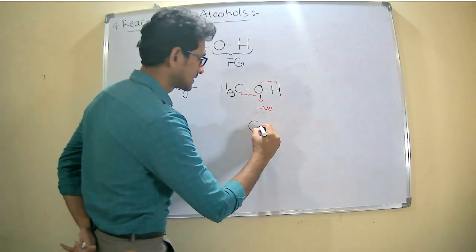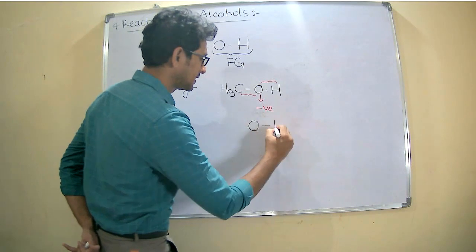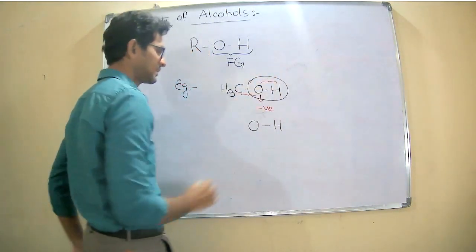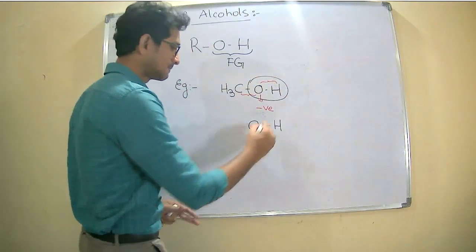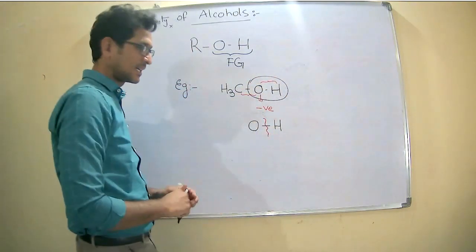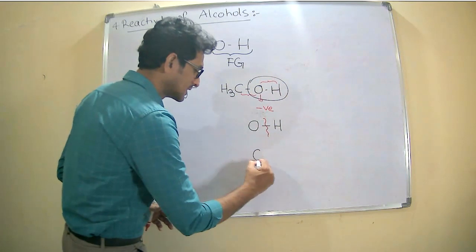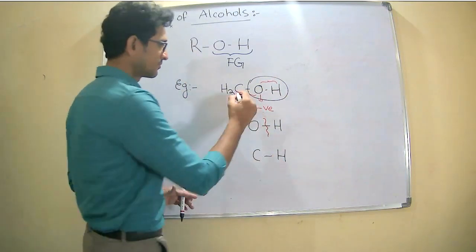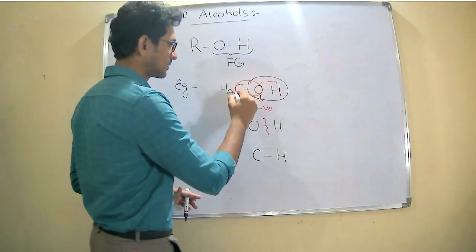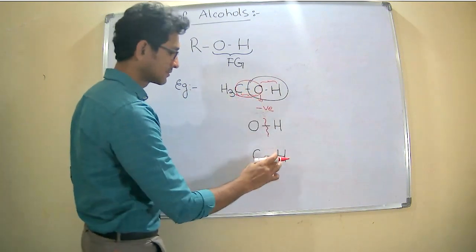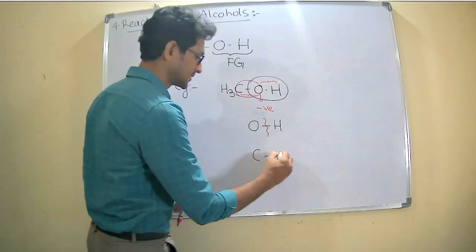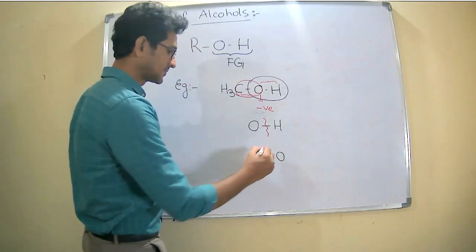One is the cleavage between the oxygen and hydrogen. And the second one is the cleavage between the carbon and oxygen.